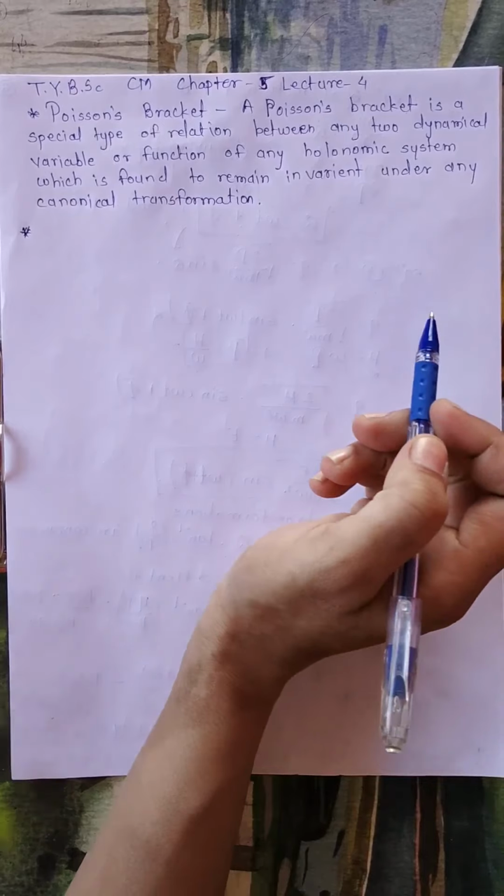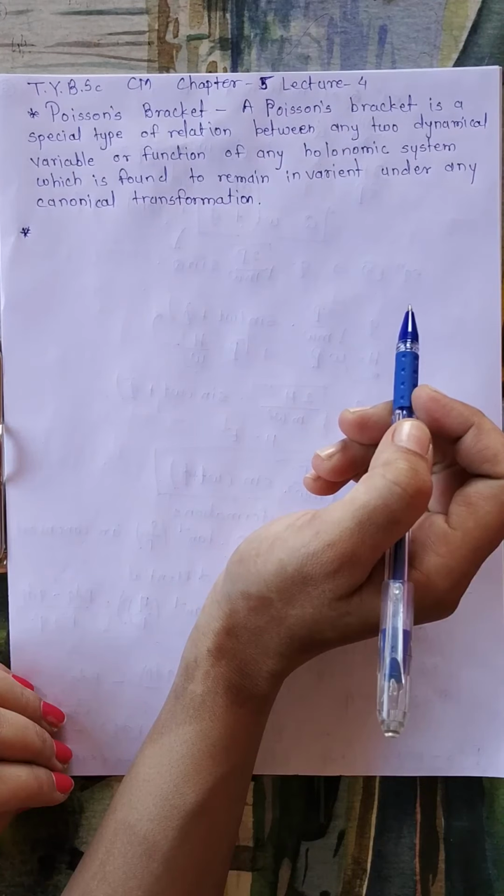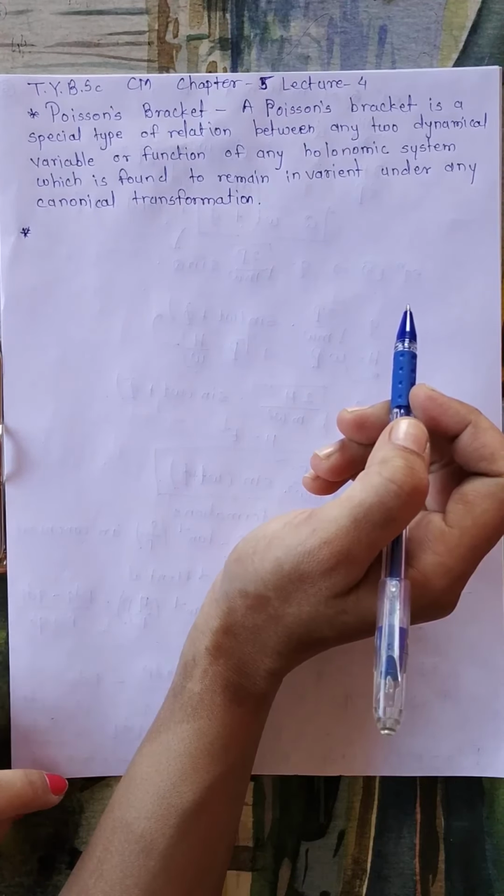Today we will discuss Poisson's bracket. Poisson's bracket is a special type of relation between any two dynamical variables or functions of any holonomic system, which is found to remain invariant under any canonical transformations.